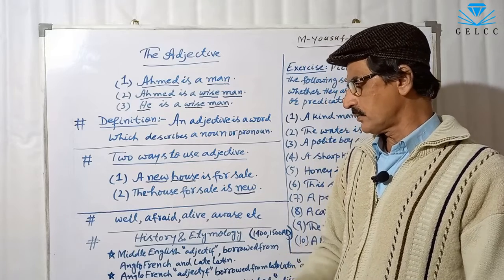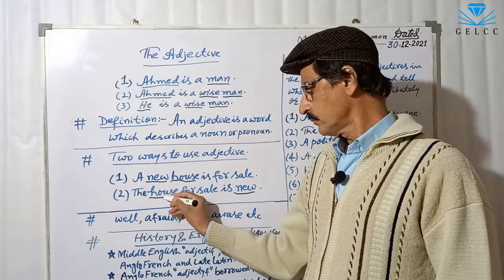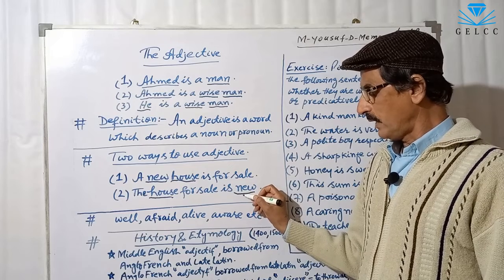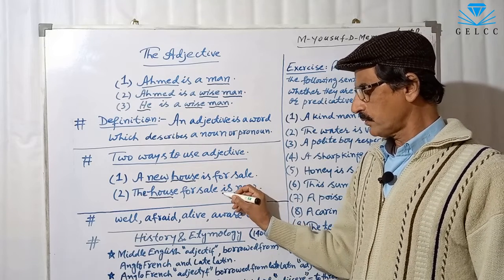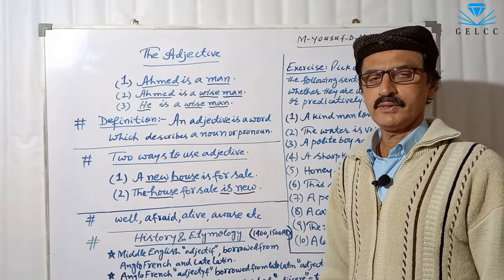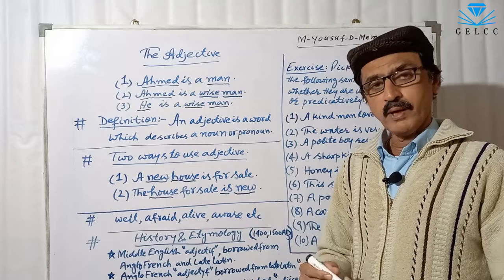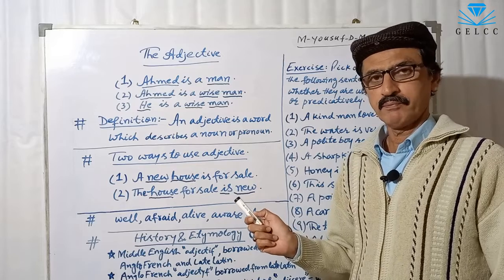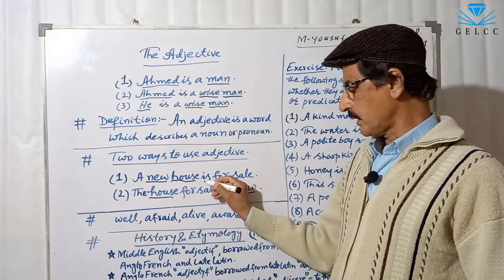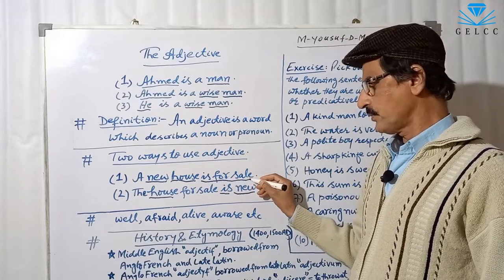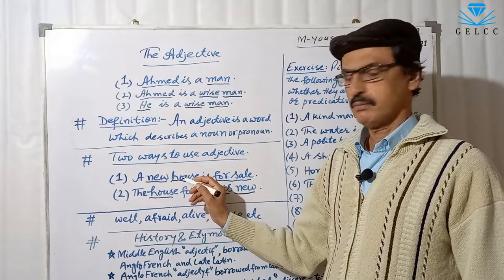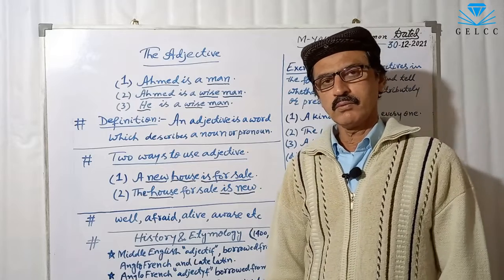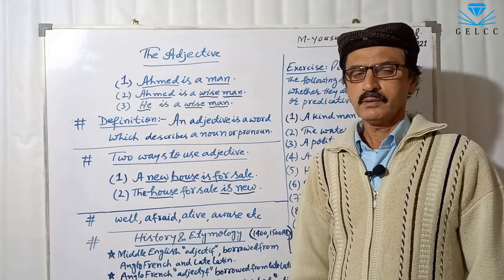But in the second sentence, the house for sale is new. Here, the adjective has come after the verb is. Is is a verb. The verb and the related words make the predicate. Here the predicate is for sale. This is the predicate and this is the subject. A new house is the subject. Here the word qualifies the noun directly. It is called an attributive adjective.